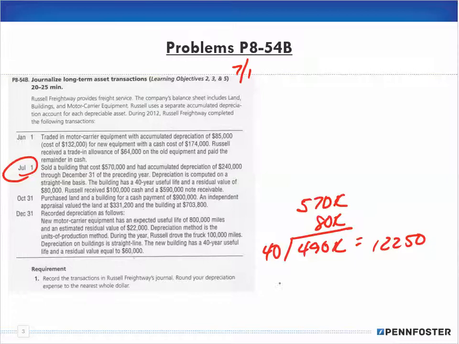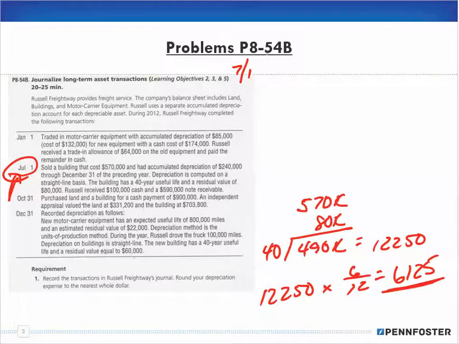So we're going to have to take the 12,250 and multiply it by 6/12 because we have 6 months to get to July. That gives me approximately $6,124 and some cents, so I'm rounding to 6,125.